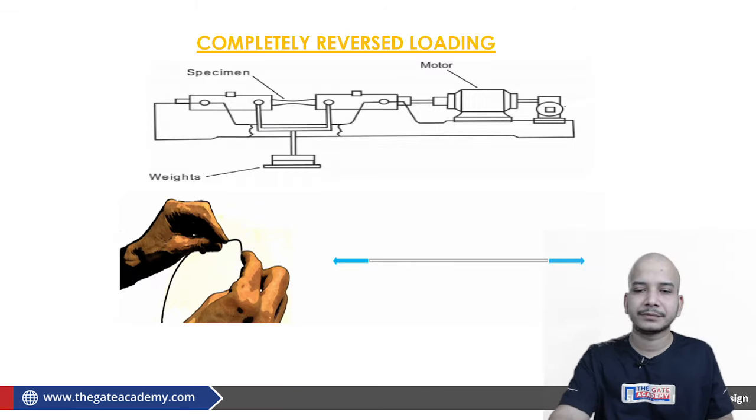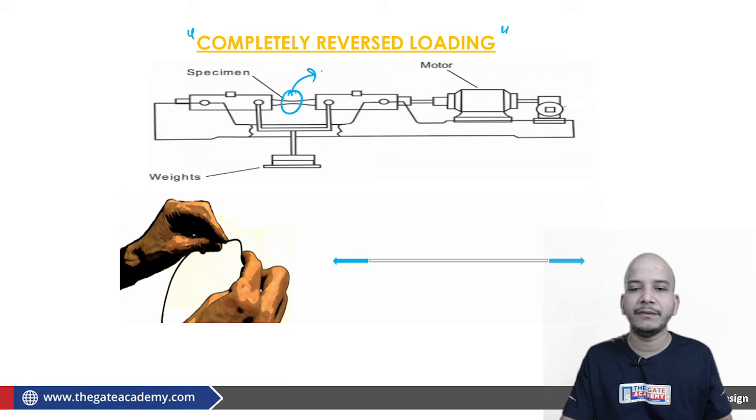Fine. So we are talking about the completely reverse loading condition, considering that this body has negligible weight of itself, weight is neglected. Whatever load is there, this is coming from the top, corresponding to which the material is either under tension or compression and it is performing a completely reverse loading.